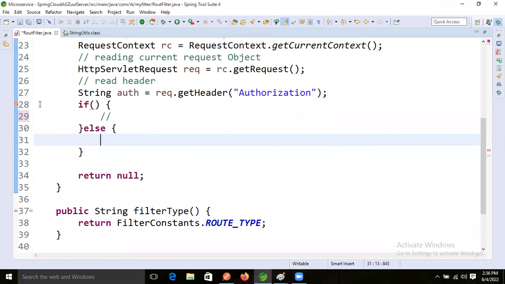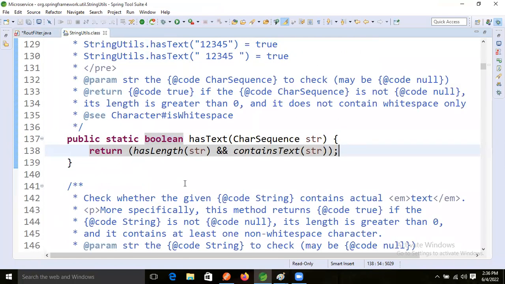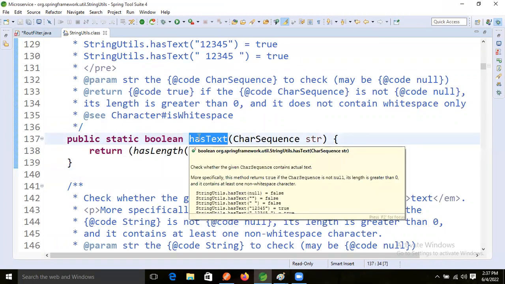So here, what I'm going to do now is take the help of these string utility classes. In that, I'm going to take this method only, right? This method only.